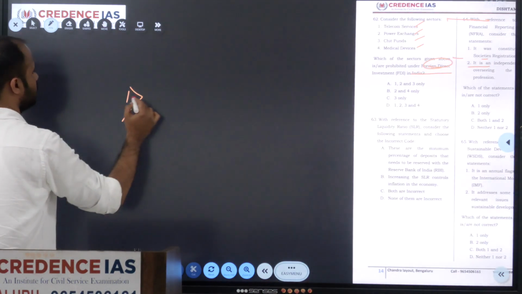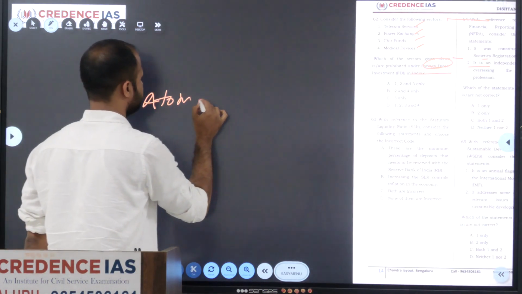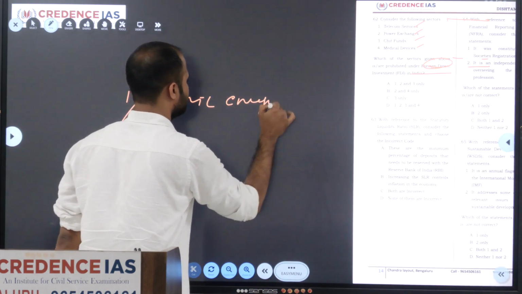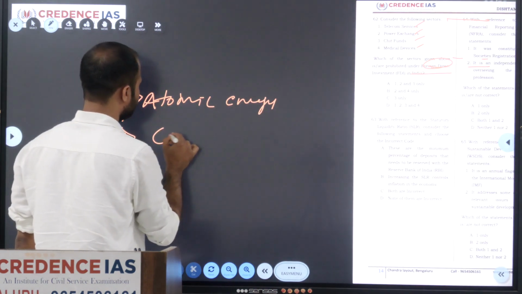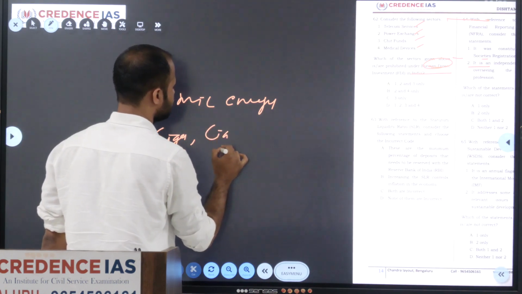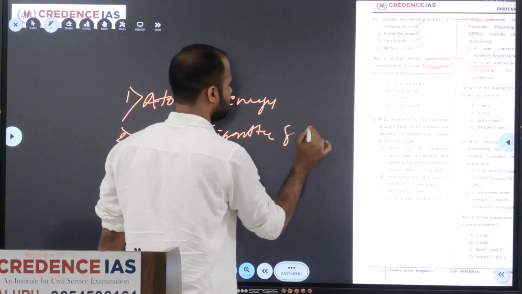FDI is not allowed in atomic energy field, and it's not allowed in making of cigar or cigarette and tobacco product.